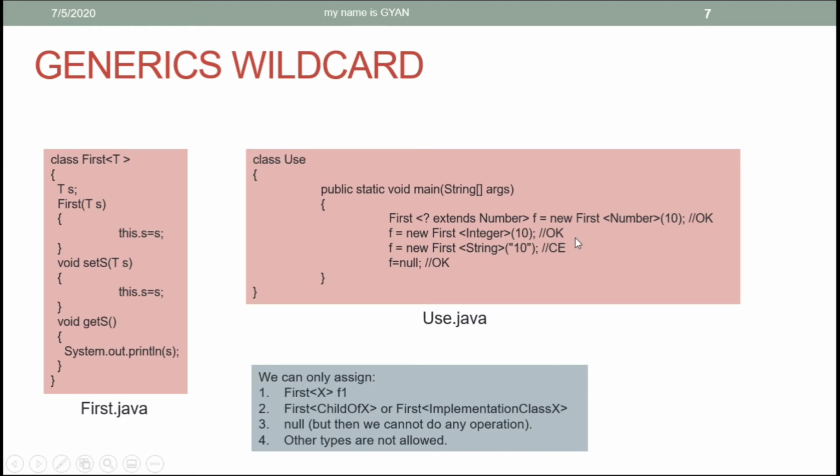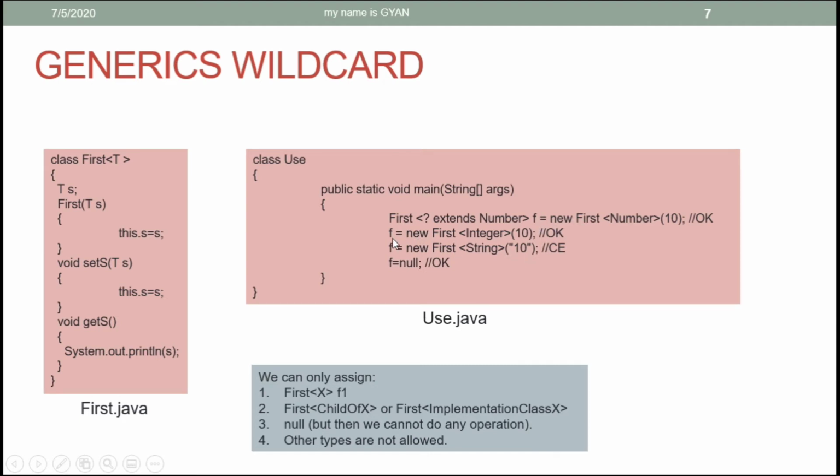That means we can assign an object of class first with number as its type argument in the reference variable f1. Or we can assign an object of the class first with child of the number as its type argument in the reference variable f. And we can assign null.